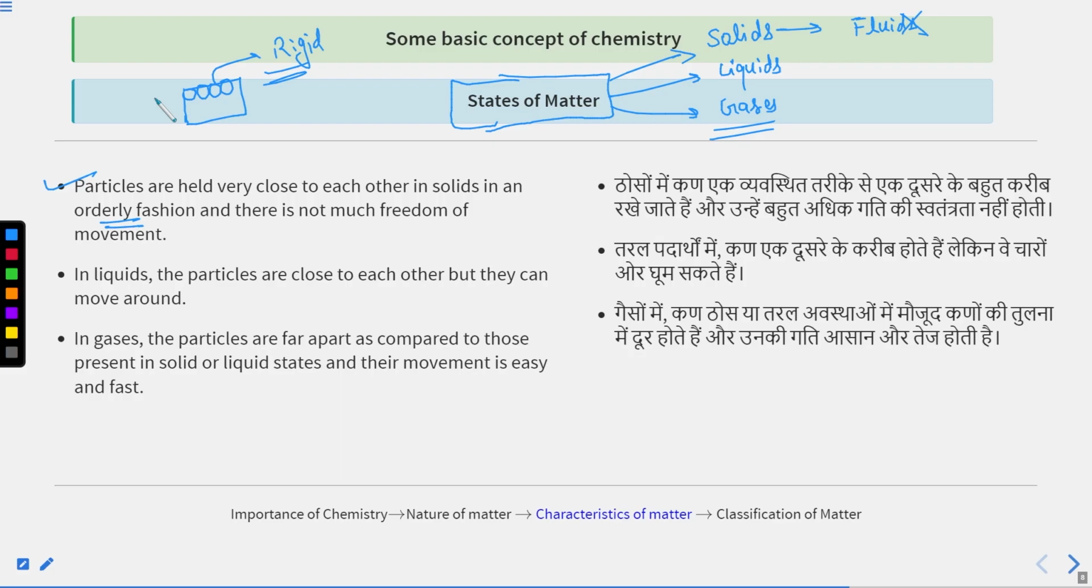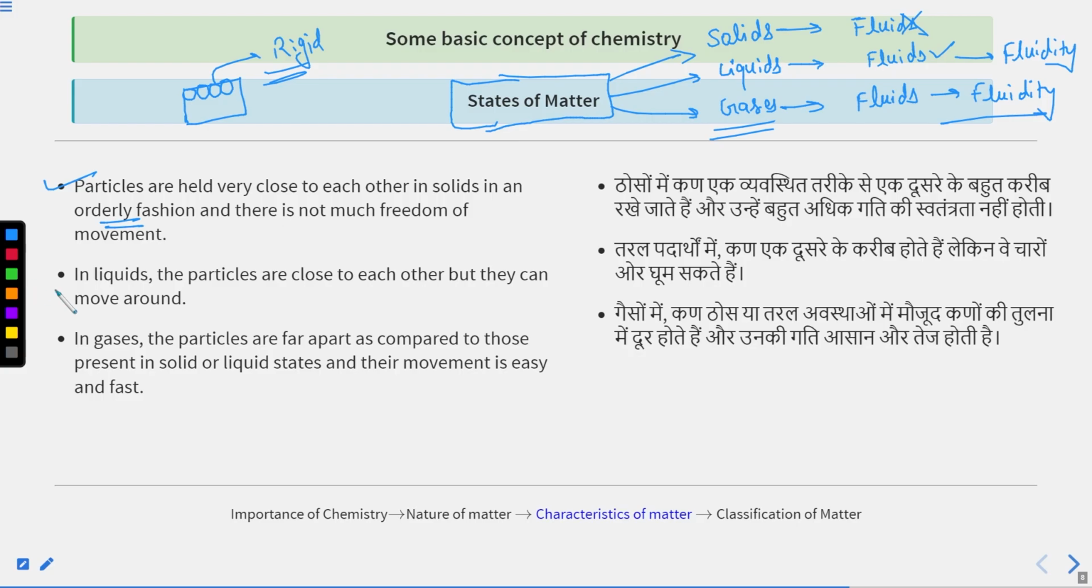Okay. Let's move to liquids. Liquids are also named as fluids. They have fluidity. They are not rigid. They are fluids. Similarly, gases are also fluids. They also have this tendency, that is fluidity. And gases are also not rigid.